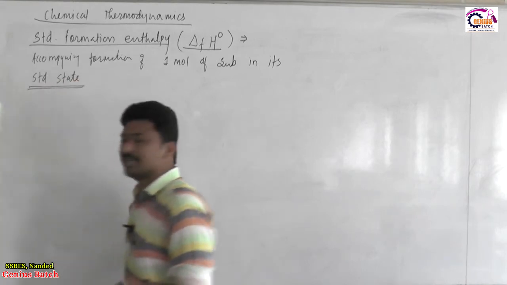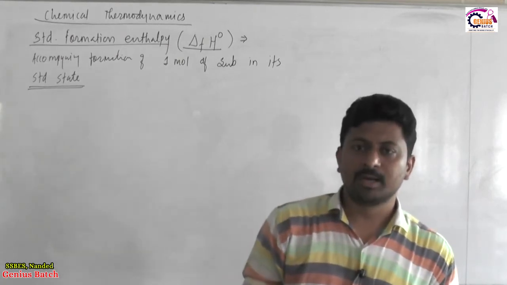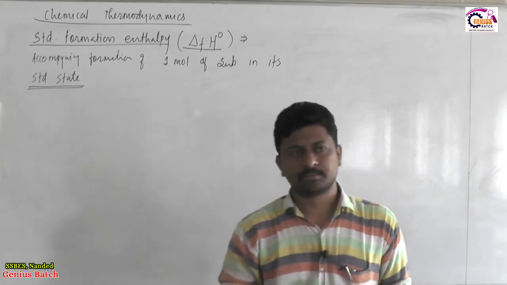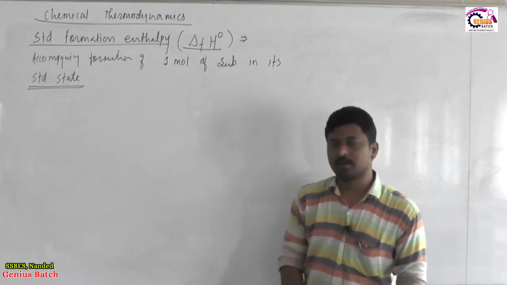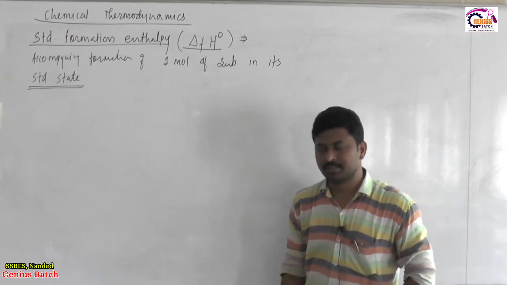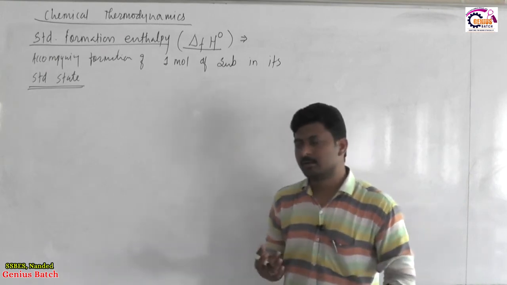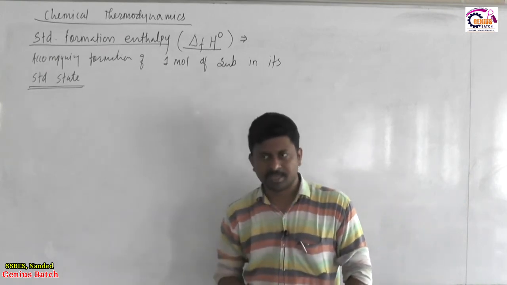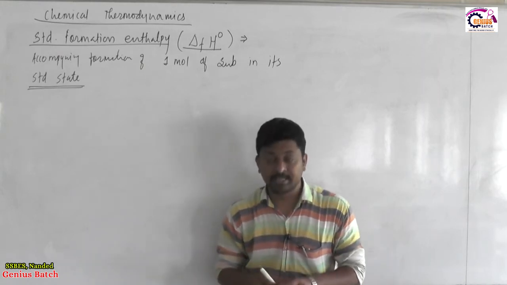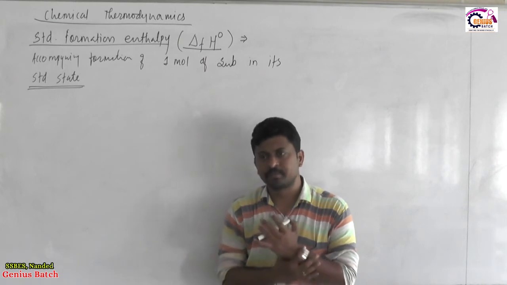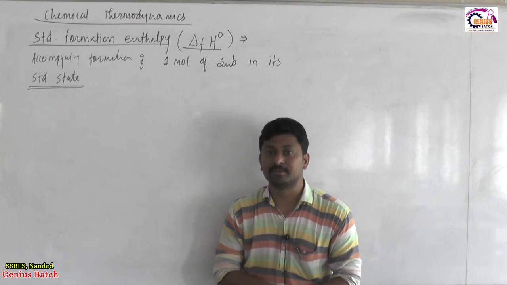A common state of that molecule in which it exists under normal temperature pressure conditions. The physical state of a substance in which it exists under ordinary temperature and pressure conditions is called its standard state. For example, if it is ammonia, then it should be gaseous. If it is methane, then it should be gaseous. If it is NaCl, then it should be solid. If it is water, then it should be liquid. These are their standard states.